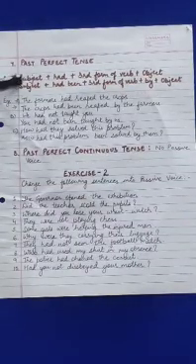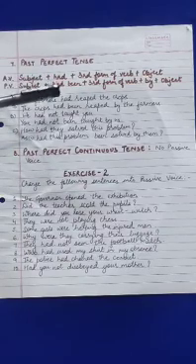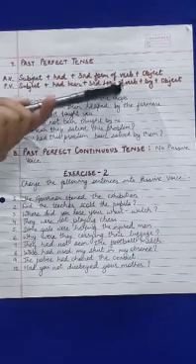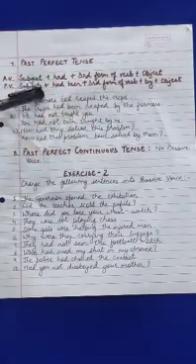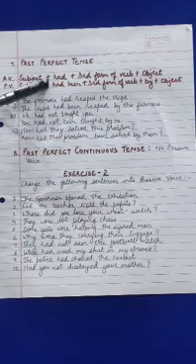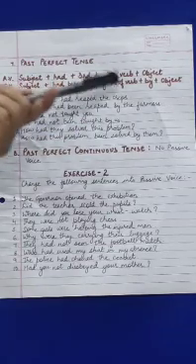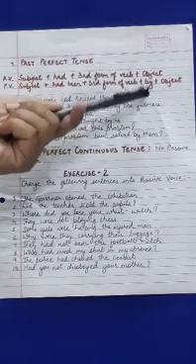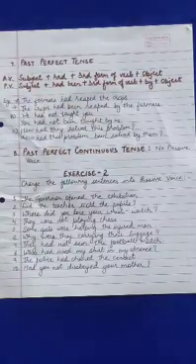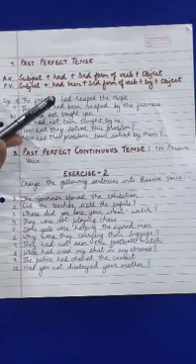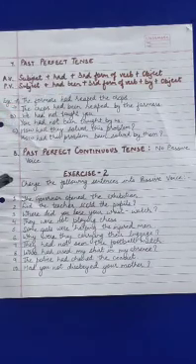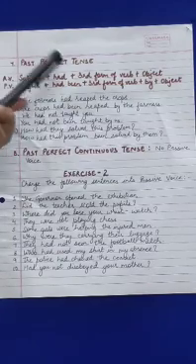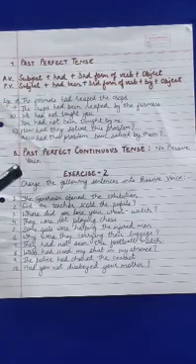In the past perfect tense, the active voice sentence will be subject plus had plus third form of the verb plus object. Changed into passive voice, it becomes subject plus had been plus third form of the verb plus by plus object. Here again, I would like to remind you, like we added been in the present perfect tense, similarly been will be added in the past perfect tense also. It remains the same.